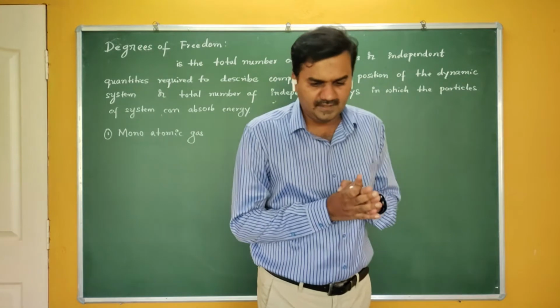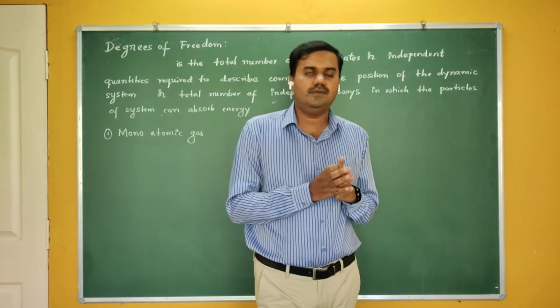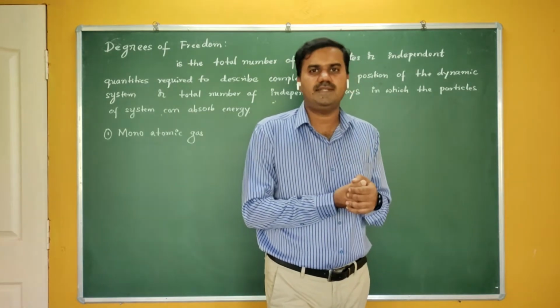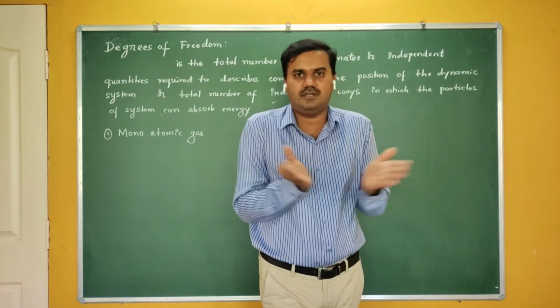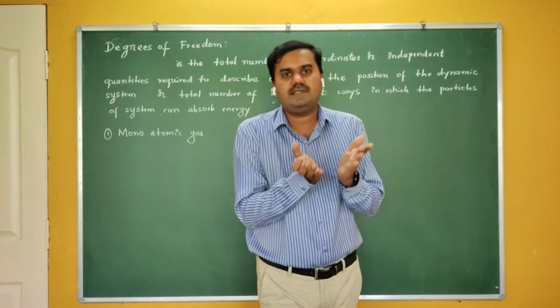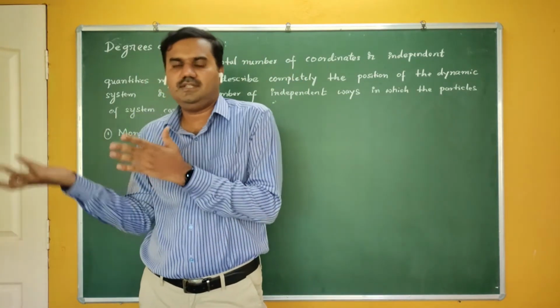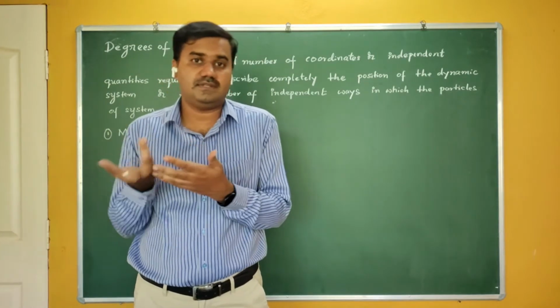Large number of methods are there by using that particular theory, and finally we can give the concept of atomicity, finding the specific heats here. As I already said, this law of equipartition comes under both dynamics as well as statistics, and it is a very important theory. By using that theory we can find the atomicity of a molecule, the structure of the molecules.